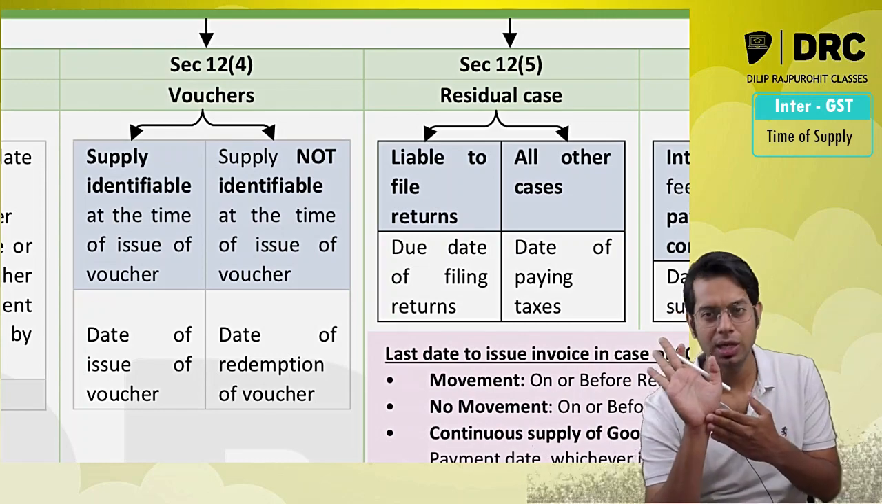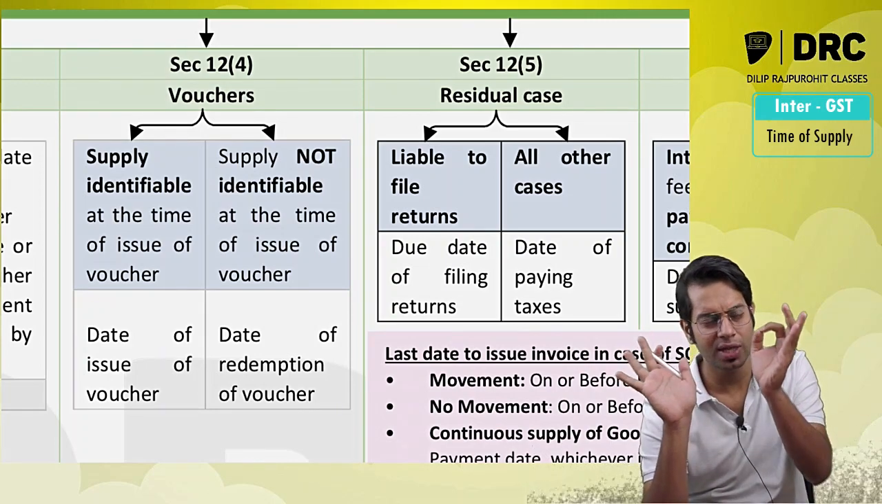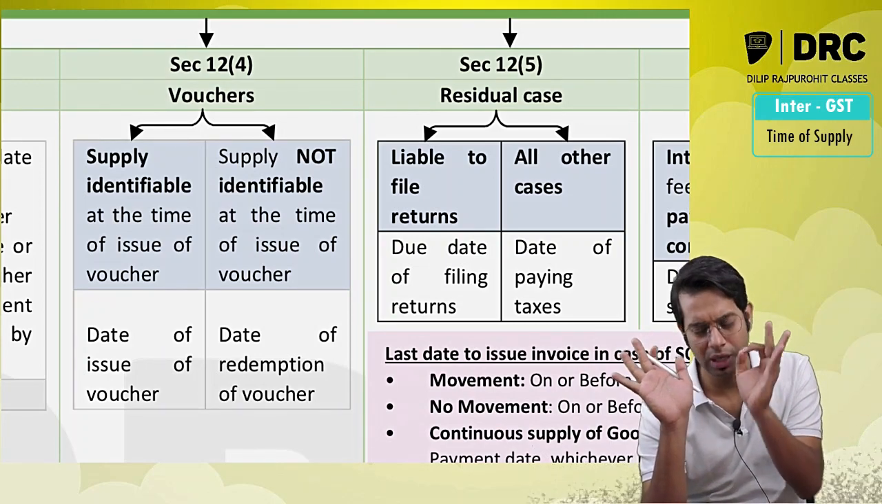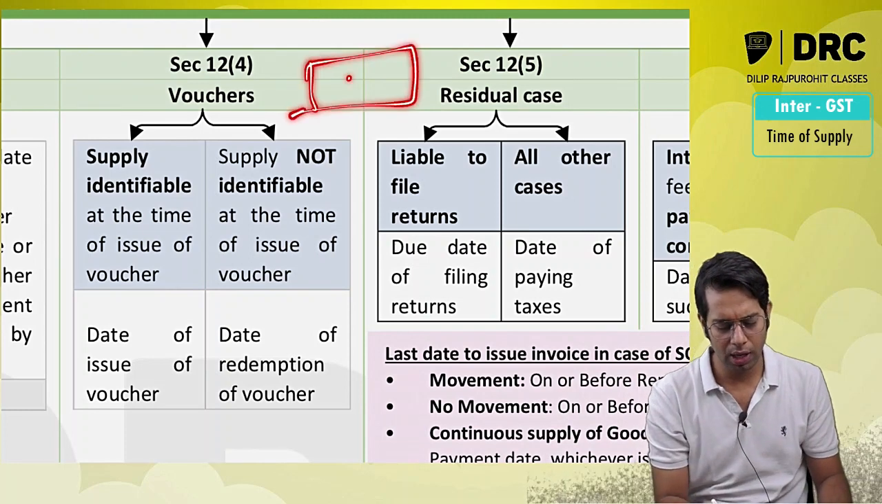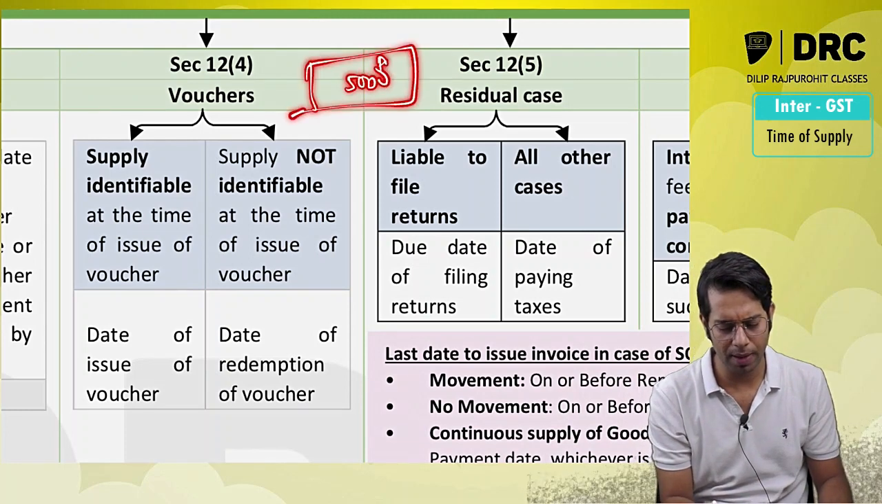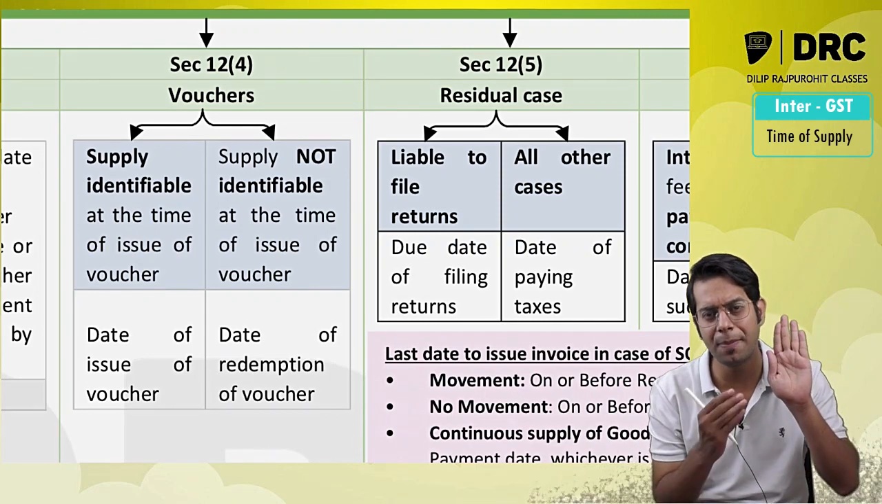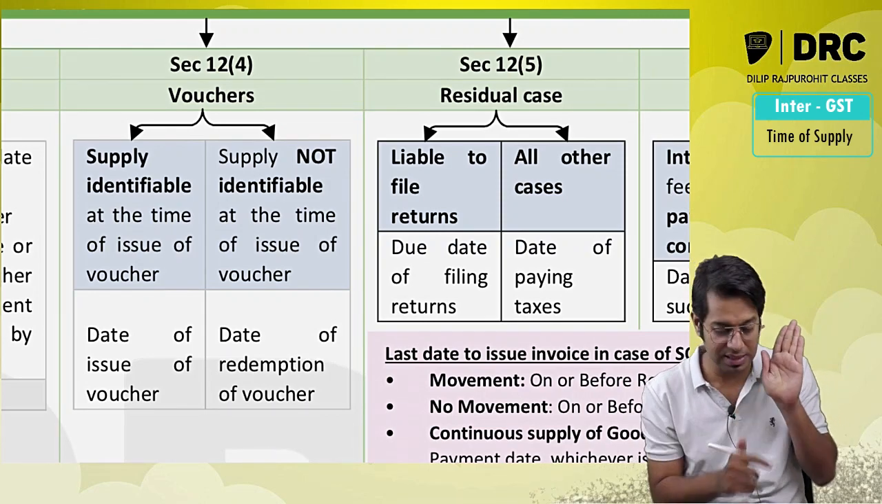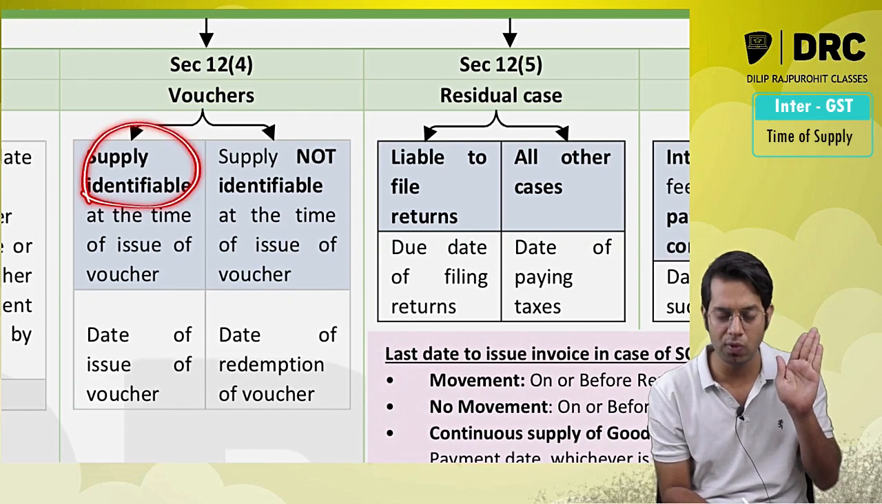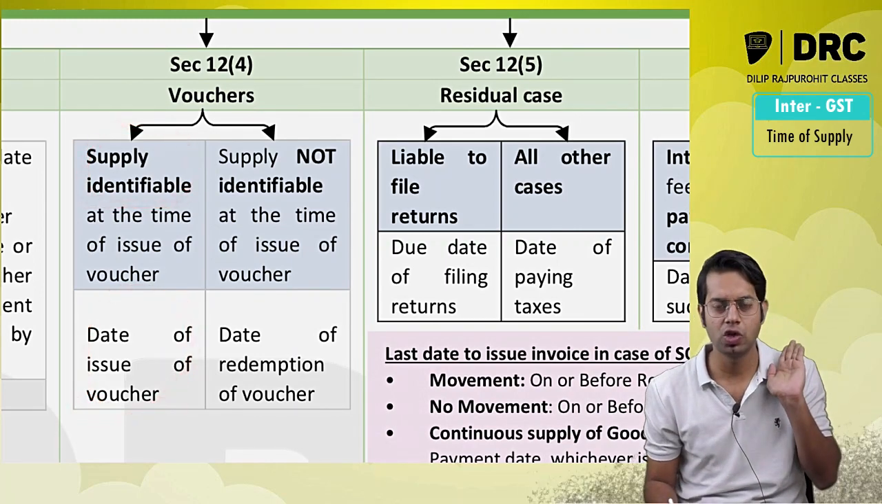Meaning, if the voucher specifically says that you, Mr. Dilip, can purchase only, say for example, I gave you a 5,000 rupees voucher of Puma. I say, Mr. Dilip, you can go and purchase only Puma shoes. In this case, it is a supply identifiable voucher. What is the time of supply? Date of issue of voucher.